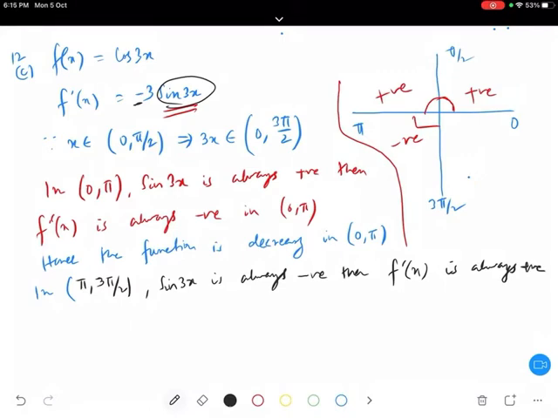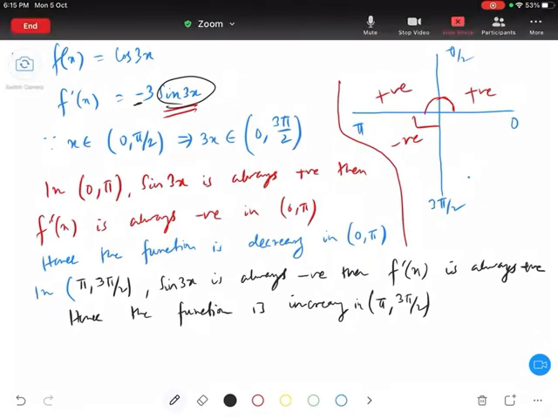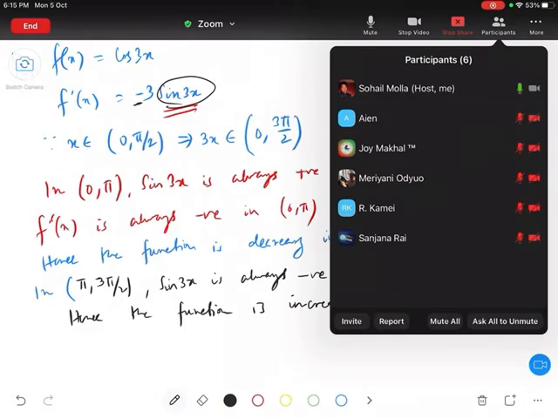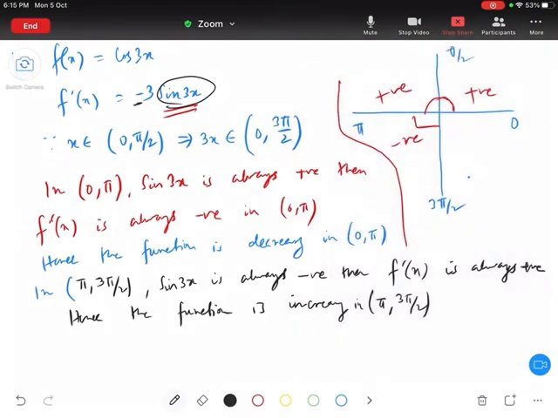Now listen very carefully. My interval is not 0 to 3 pi by 2. My actual interval is 0 to pi by 2, right? Just like the previous question, we proved that it is decreasing in 0 to pi, so it is also decreasing in 0 to pi by 2. At the end we need to know whether the function is increasing or decreasing in 0 to pi by 2. That is more important.